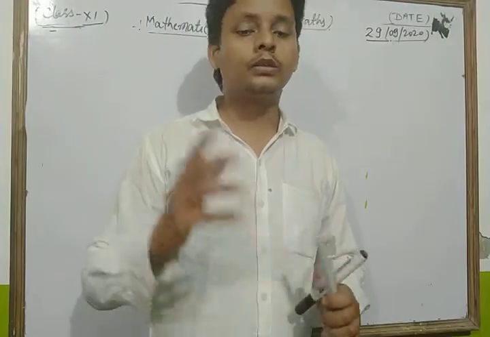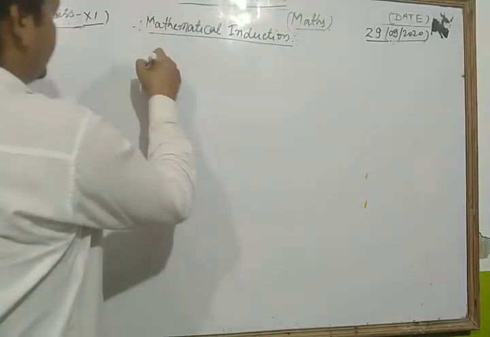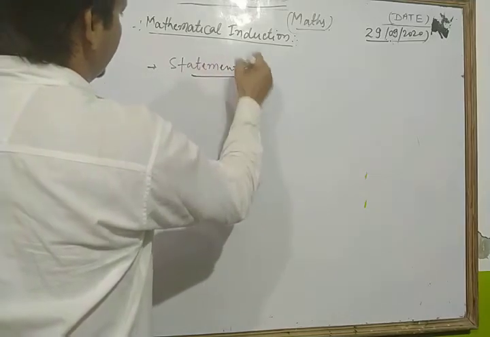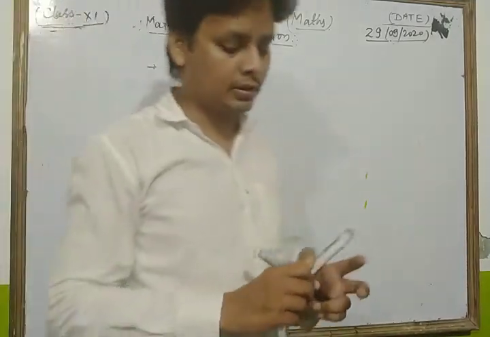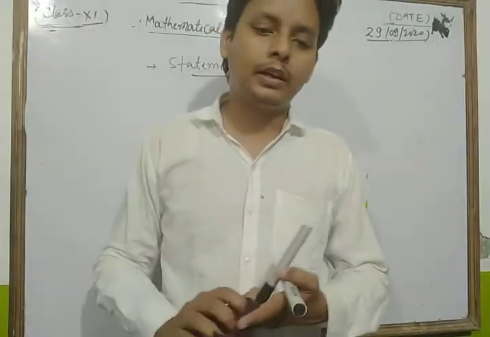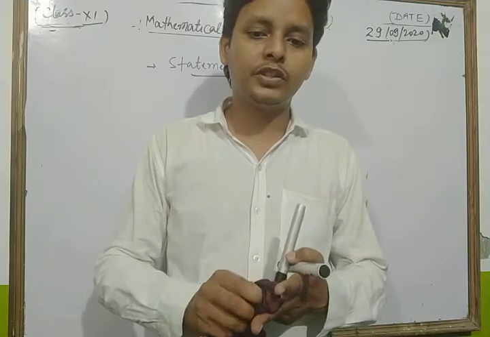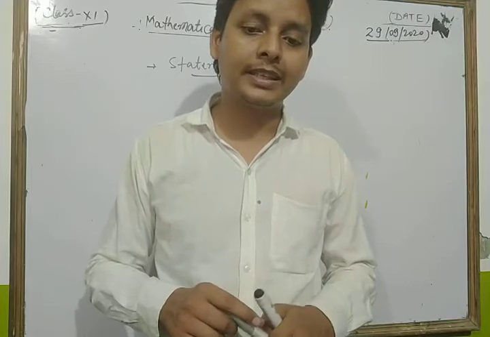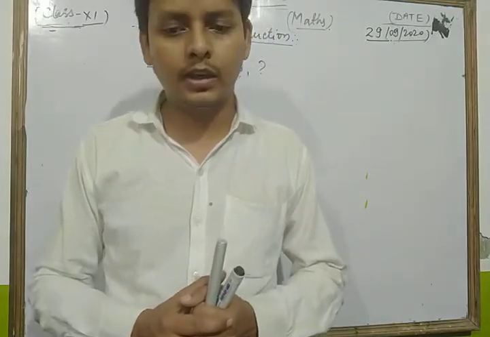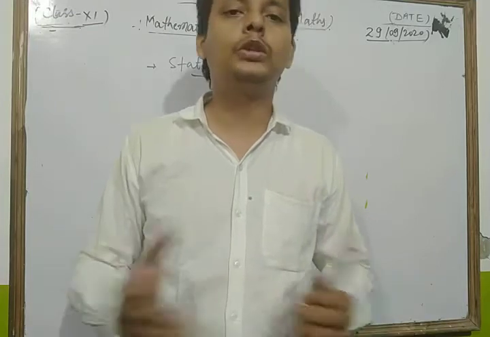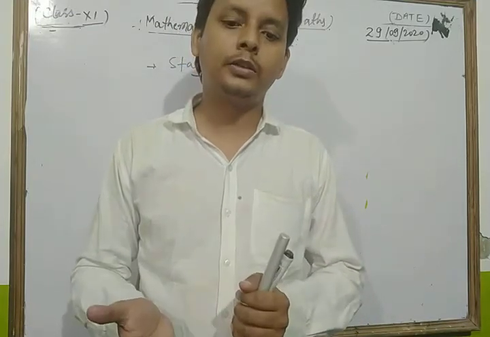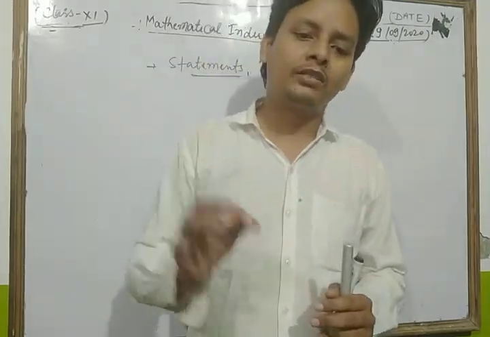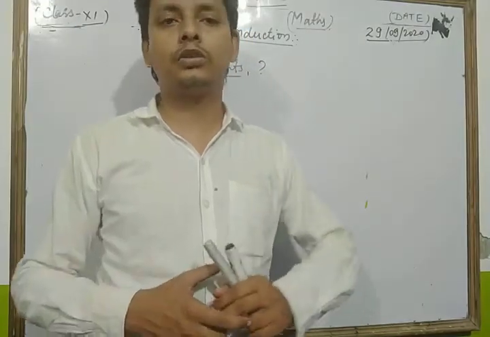First we discuss the concept of statements. What is a statement? Dear students, you know that very well. A sentence or description which can be judged to be true or false is called a statement. Suppose 2 divides 6: this is a true statement. Jaipur is the capital of Rajasthan: this is also a statement. So any sentence which can be judged to be true or false is known as a statement.